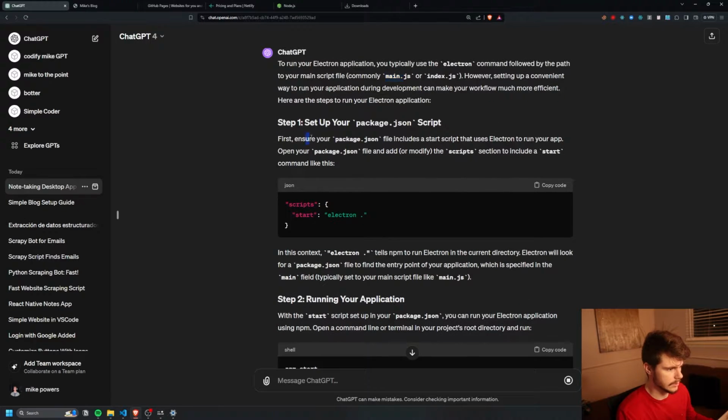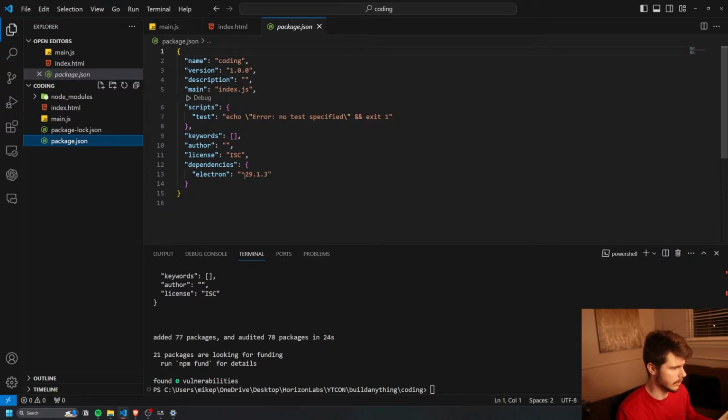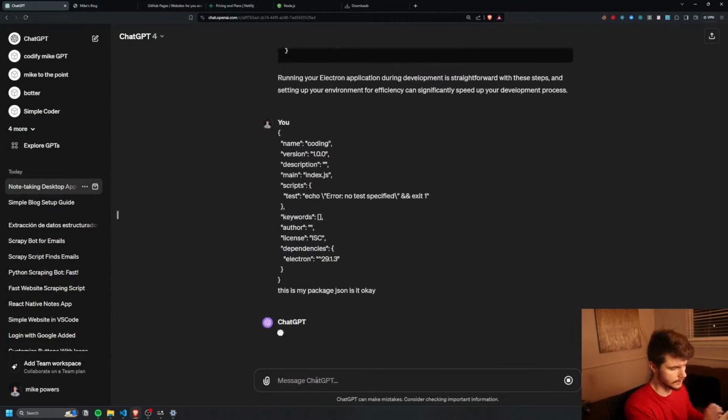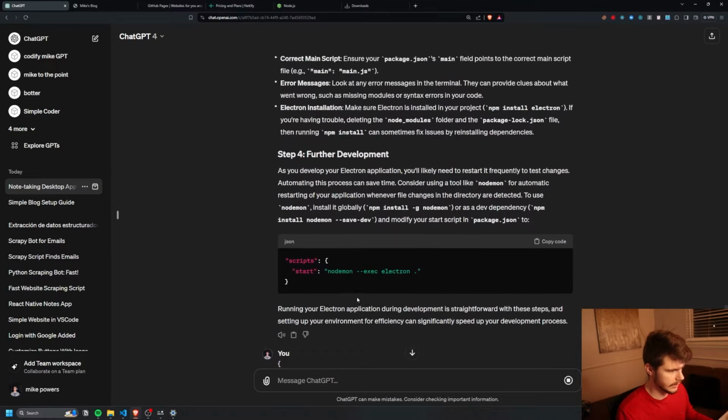Looks like we need to ensure our package.json includes a start script. So let's look inside our package.json here, and I don't know if this is going to work or not. Let's take this, put it in here, and say, this is my package.json. Is it okay? We'll just see if that works.